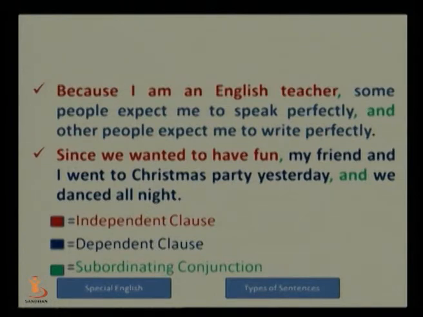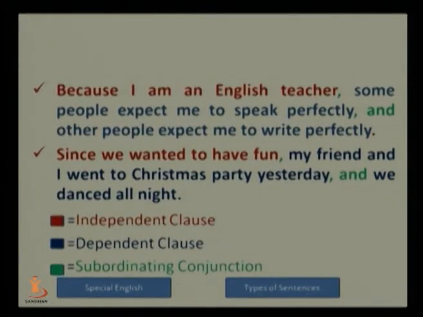Because I am an English teacher, some people expect me to speak perfectly and other people expect me to write perfectly. Here in this sentence, you can see the distinctions at the bottom of the slide. The red color shows the independent clause in both the sentences. In the second sentence, since we wanted to have fun is also an independent clause.